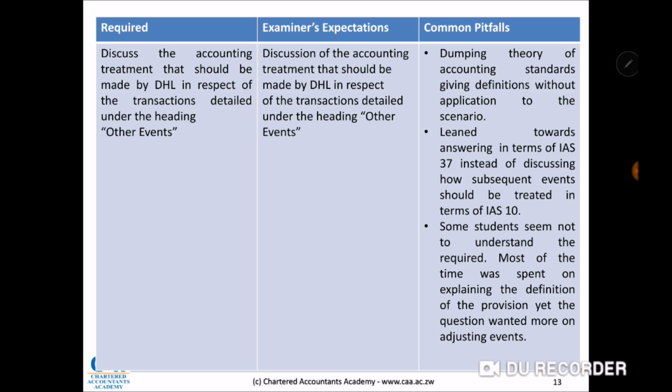That is leaning towards answering in terms of IAS 37, forgetting that even in audit there are subsequent events that they had to address. Some students seemed not to understand the required. Most of the time was spent on explaining the definition of a provision, yet the question wanted more on adjusting events. So make sure you understand the required and what is being asked of you.